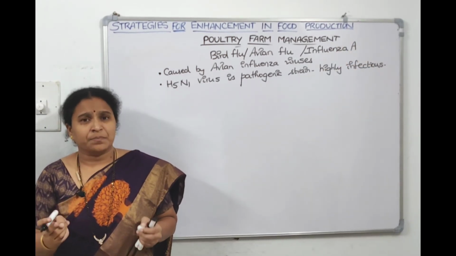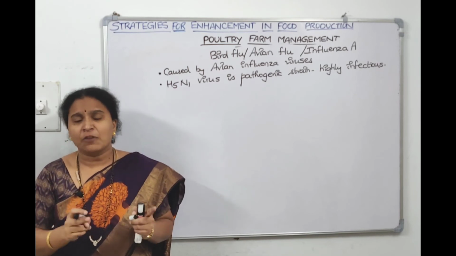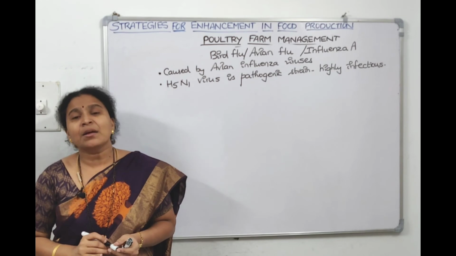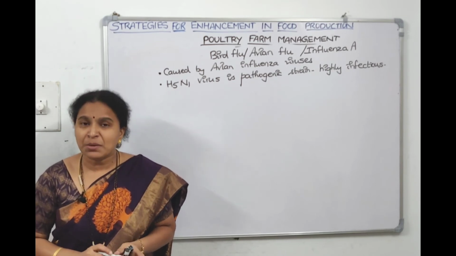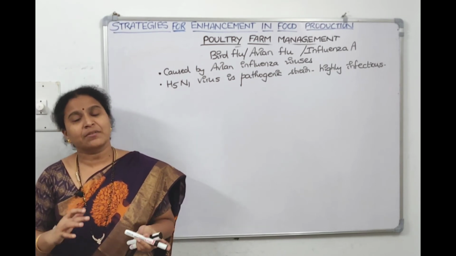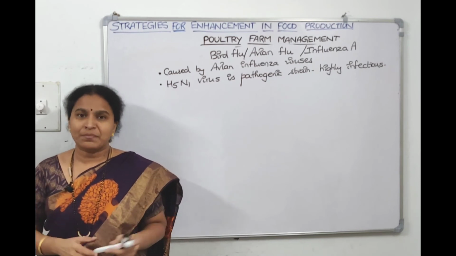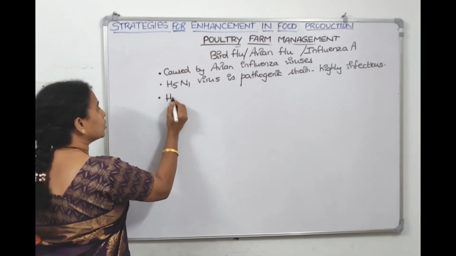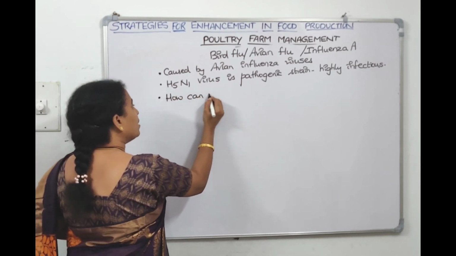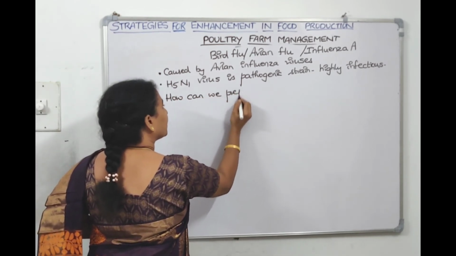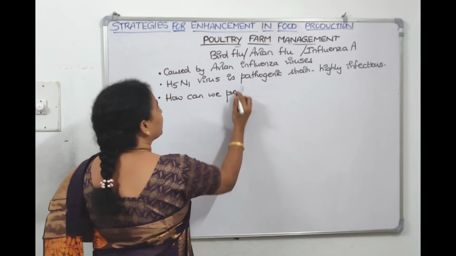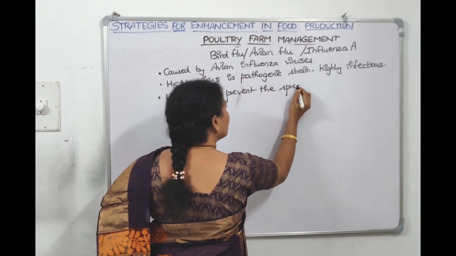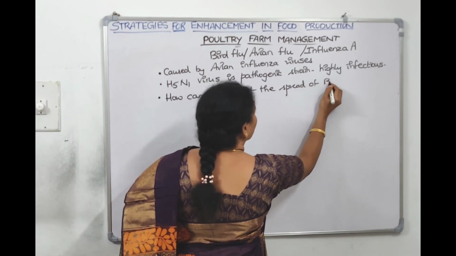Now it spreads overnight from the infected fowl. It spreads to the whole poultry farm. So identifying the bird which is infected is very much important so that we can protect the other fowls from this infection, right? So in NCERT they have asked a question: how can we prevent the spread of bird flu?